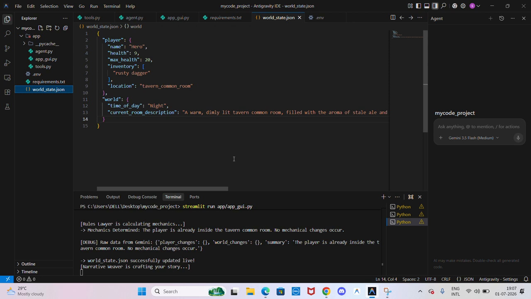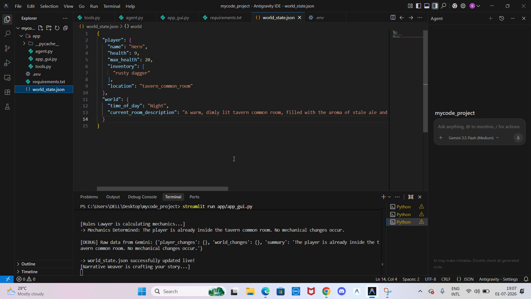Agent 2 is the narrative viewer. This agent has no direct control over the game's rules. It simply reads the updated JSON data provided by the rules lawyer and transforms those raw stats into immersive dark fantasy prose. This ensures that the story stays incredibly creative while the gameplay mechanics remain strictly bounded and accurate.